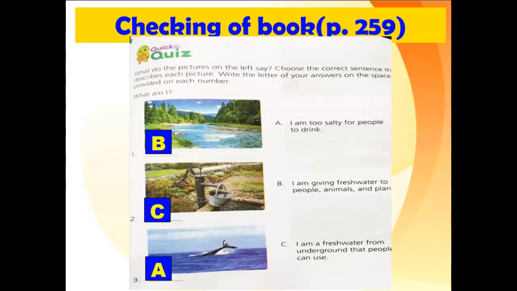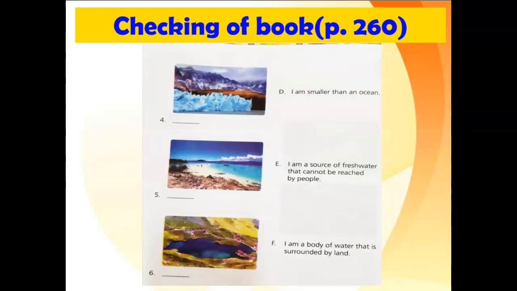If done, turn your book on page 260. For number 4, the answer is letter E. For number 5, the answer is letter D. And number 6, the answer is letter F. If you're done checking, kindly write your score. That's over 6. And then close your book and eyes on the screen.